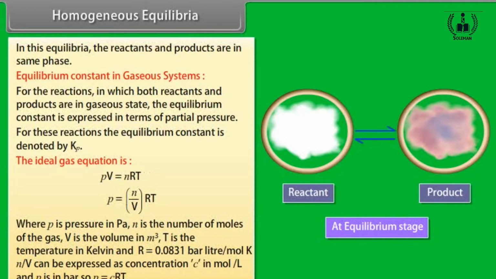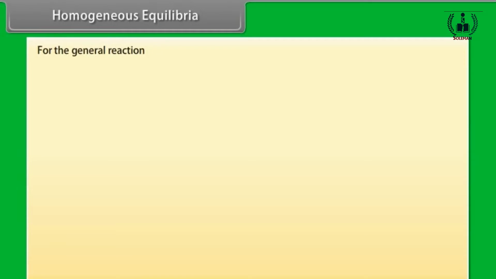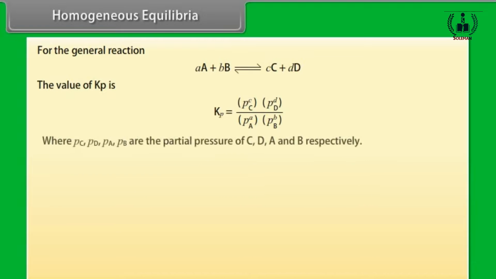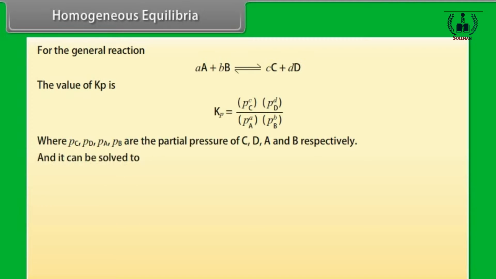N by V can be expressed as concentration C in mole per liter, and P is in bar. So, P is equal to CRT. For the general reaction, the value of Kp is given by the expression, where Pc, Pd, Pa, Pb are partial pressures of C, D, A and B respectively, and it can be solved further.